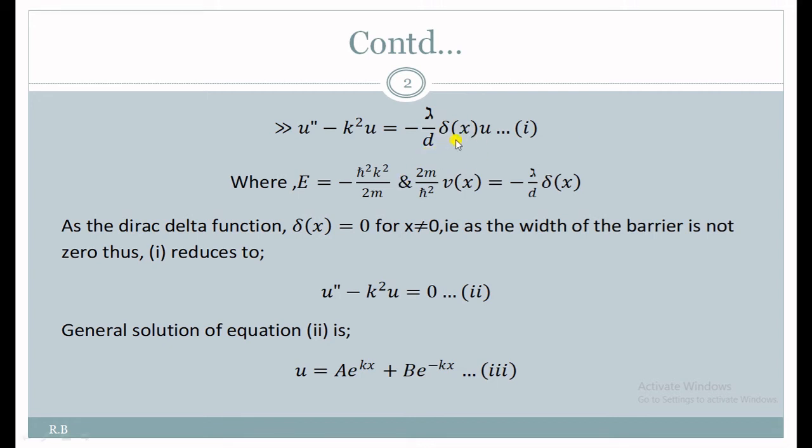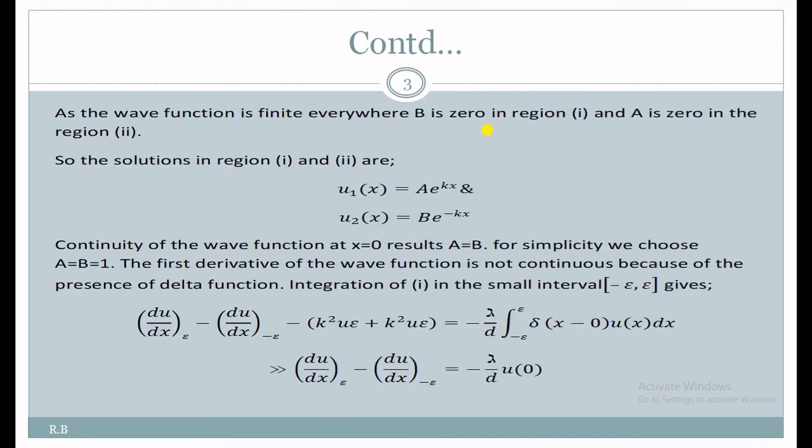For this delta x we can write delta x minus 0, and u is a function of x. So the integration of delta x minus 0 times u(x) equals u0, from the definition or property of the Dirac delta function. So we can arrange this in this way also.